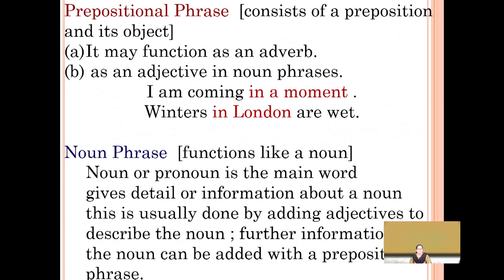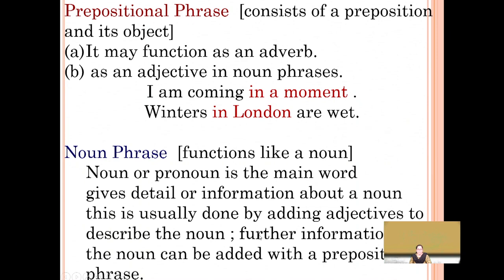Another category is the prepositional phrases, which consist of a preposition and an object. It may function as an adverb, or as an adjective in the noun phrase. For example, I am coming in a moment. Winters in London are wet. Beginning with the prepositions in both sentences, in a moment and in London are the prepositional phrases.